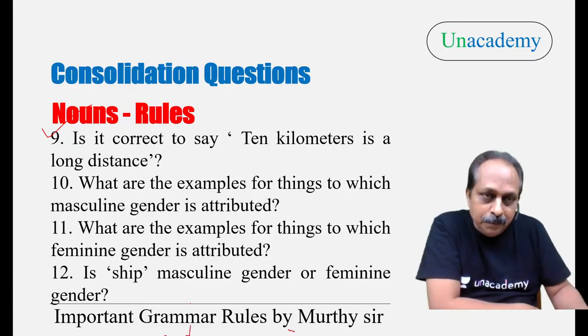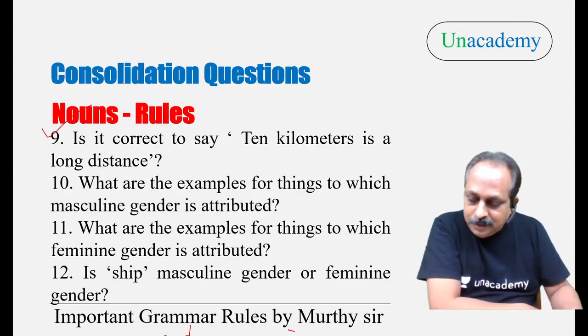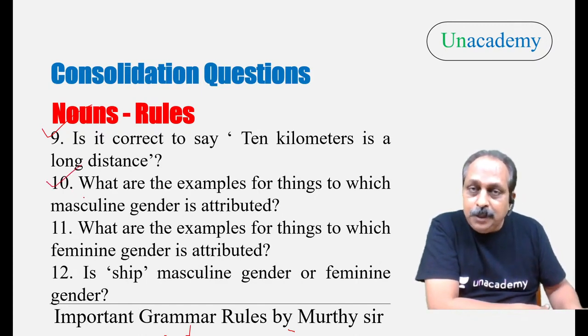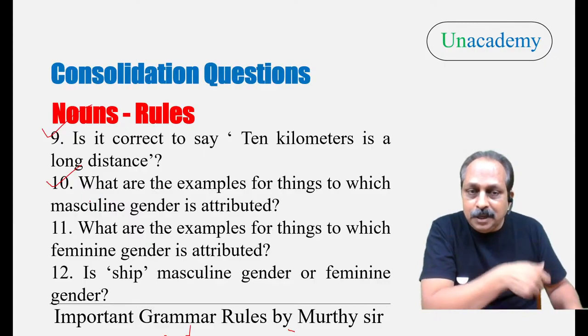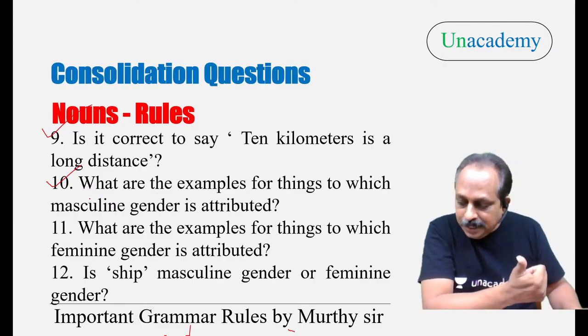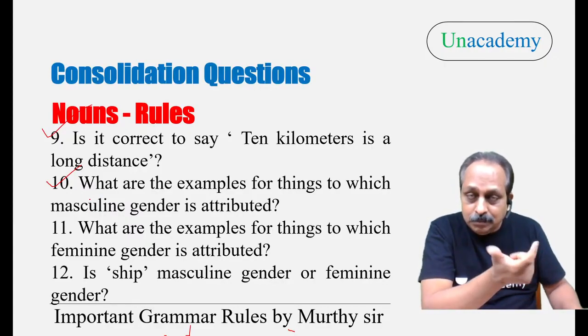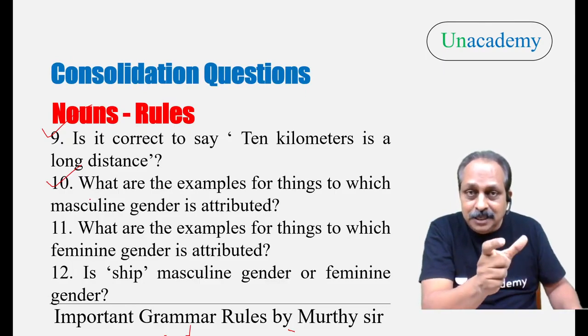You have to write the examples. I will tick this one. Hmm. 10, we have done 11. What are the examples for things to which feminine gender is attributed? Nature, nature, moon, earth, seasons, two seasons, spring, autumn.